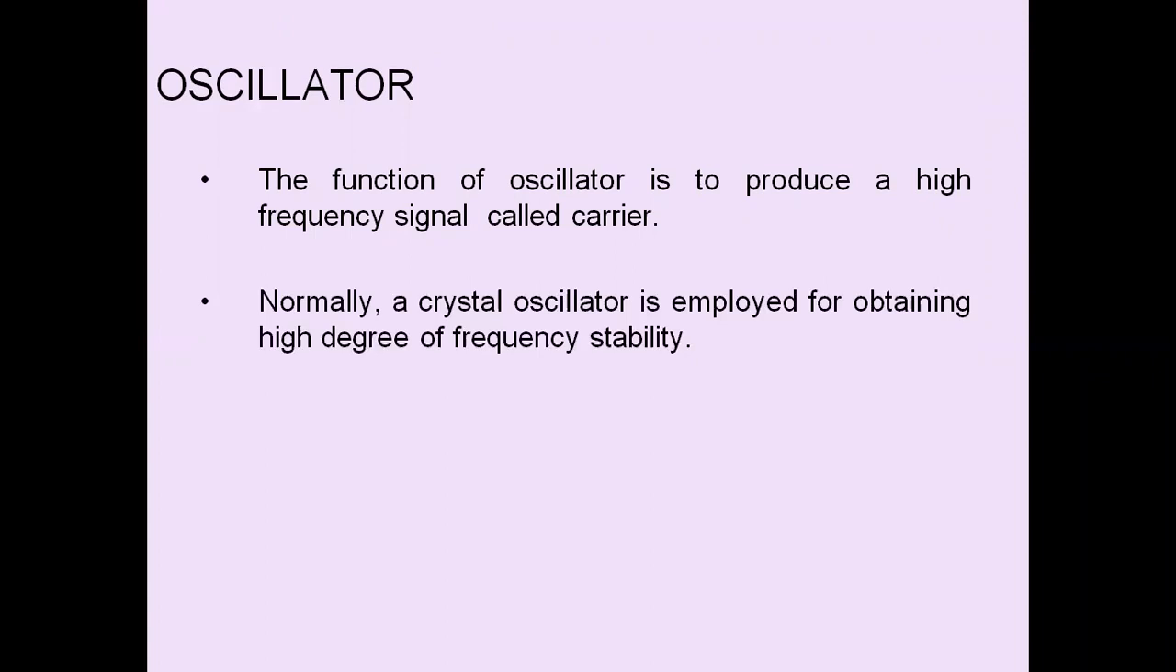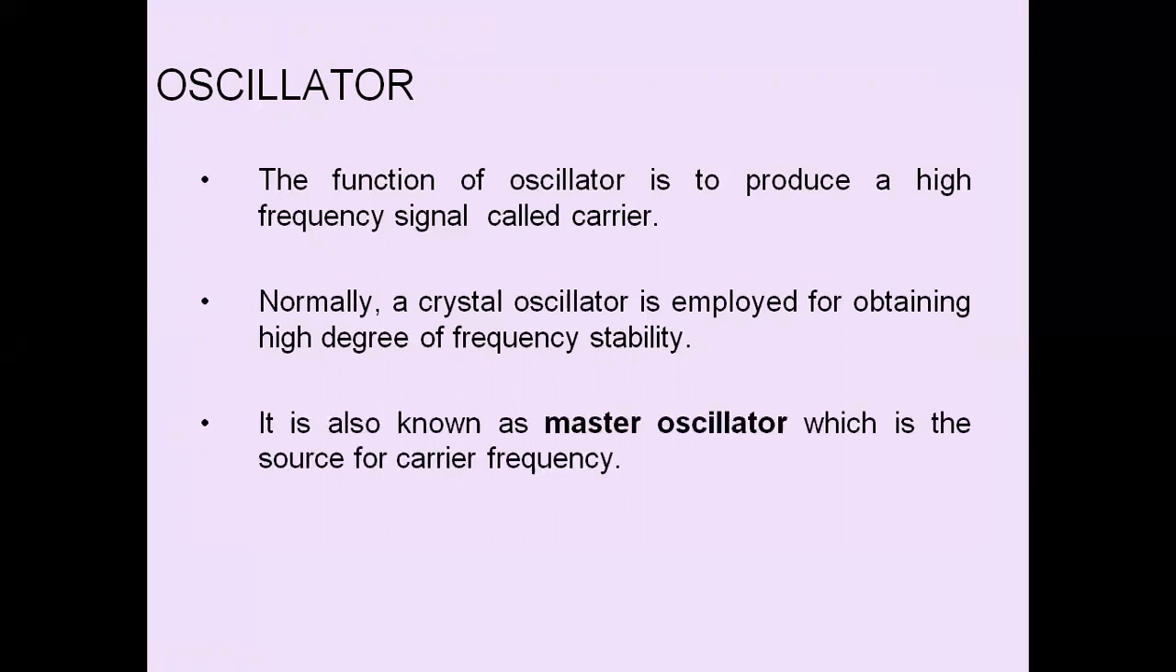Normally, a crystal oscillator is employed for obtaining a high degree of frequency stability in the case of amplitude modulation. In the case of frequency modulation, we cannot use a crystal oscillator because it provides high stability. In frequency modulation, we need to vary the frequency of the carrier. That is the reason fixed frequency oscillators cannot be used in FM modulation.